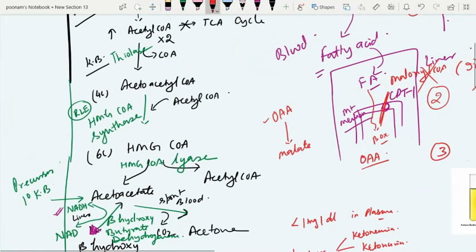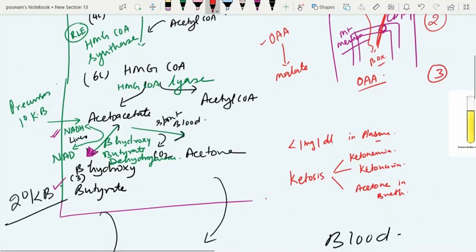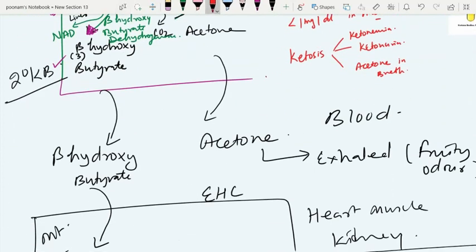In a nutshell, ketogenesis, ketone metabolism, is a mechanism by which nature has devised the diversion of excessive acetyl-CoA from the liver to extrahepatic tissues. The liver is saturated with a lot of NADH and ATP because the TCA cycle is already running there, so the excess acetyl-CoA is diverted to extrahepatic tissues, where it goes and produces ATP. Now the problem is the blood in between. When you have excessive ketone bodies circulating in blood, that results in pH change and ketosis.